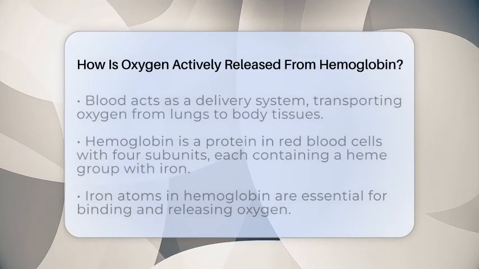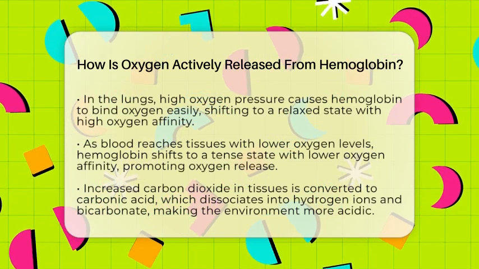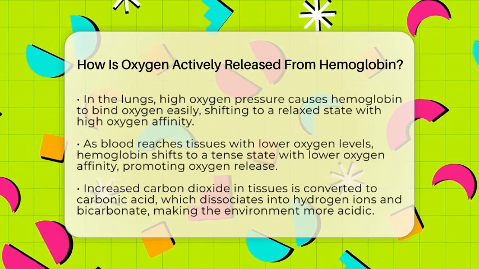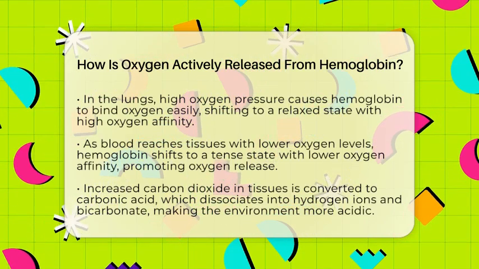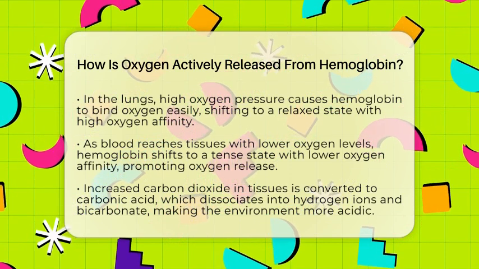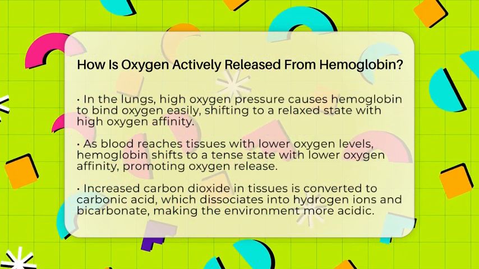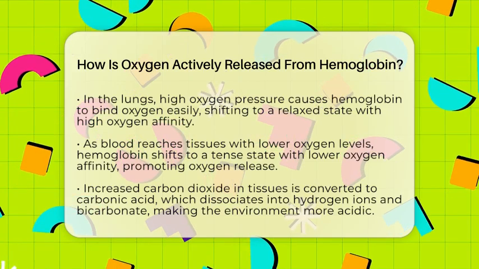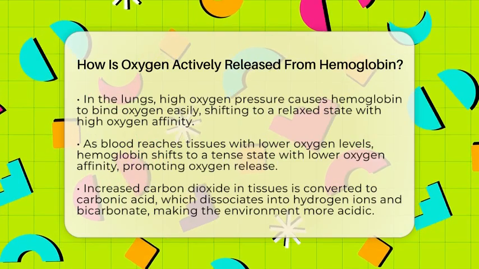As blood circulates to tissues where oxygen is needed, the environment changes. The oxygen pressure in tissues is lower than in the lungs, which makes hemoglobin less eager to hold onto oxygen. This change prompts hemoglobin to shift back into the tense state, which has a lower affinity for oxygen. This shift is called the T state, and it encourages oxygen to be released.